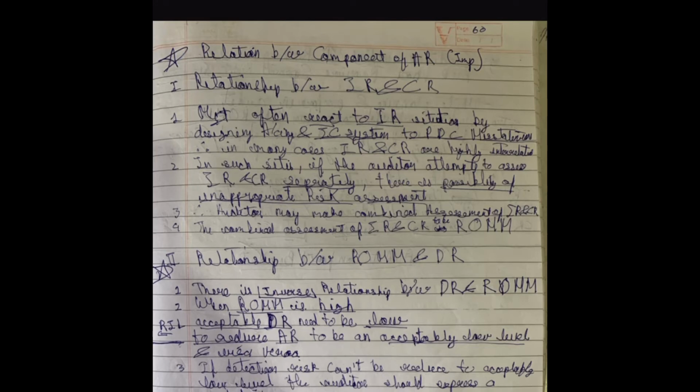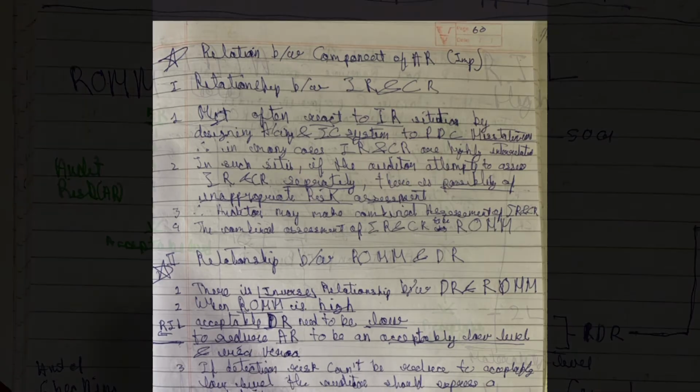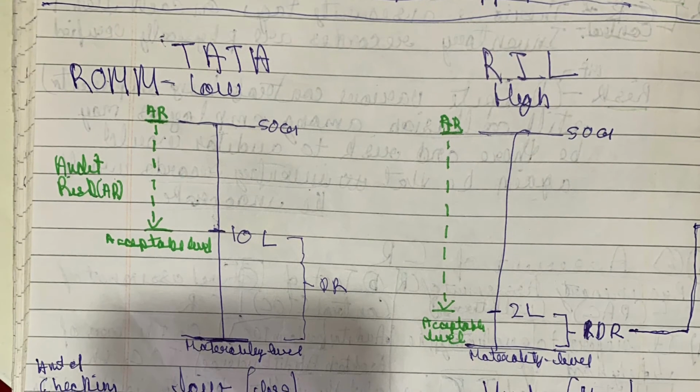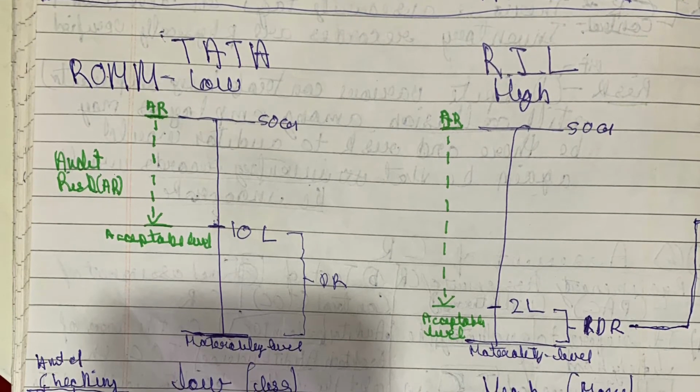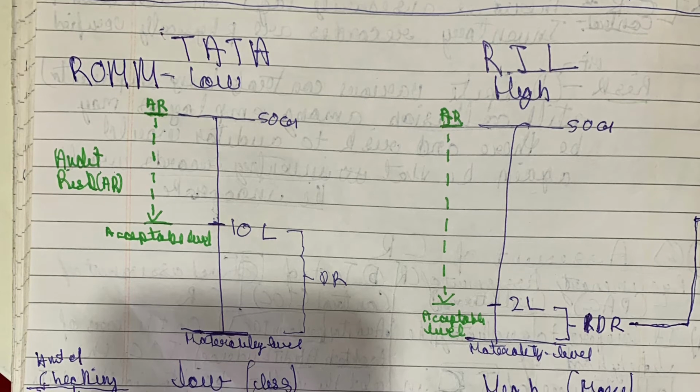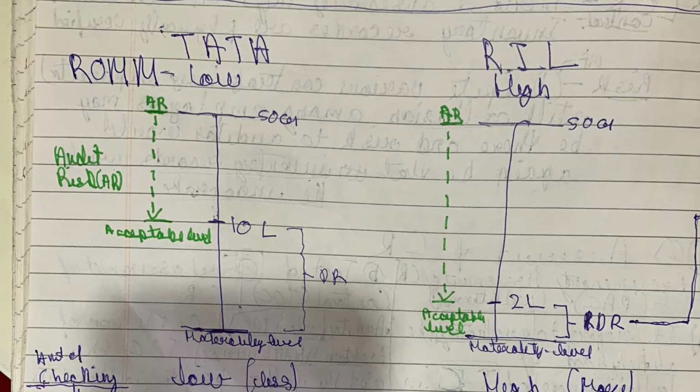So when risk of material misstatement is high, acceptable detection risk needs to be low, to reduce audit risk to an acceptably low level. So we need to adjust the materiality level with regard to it. Let's understand this with an example.